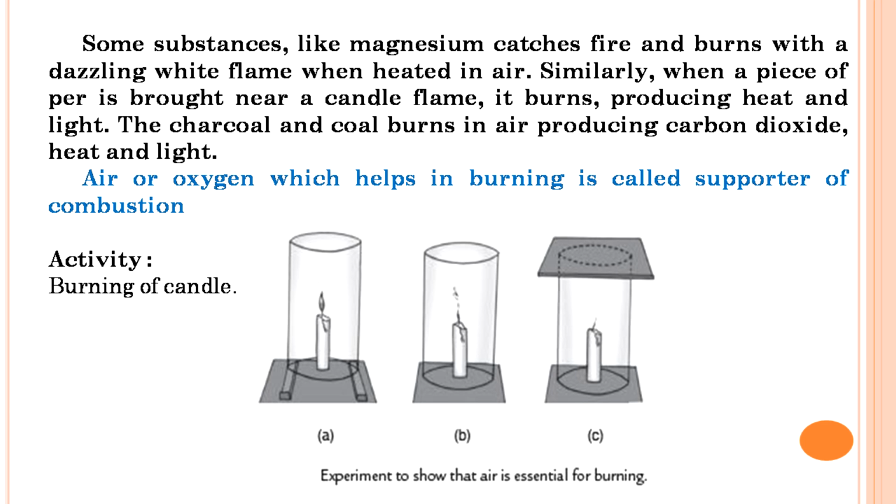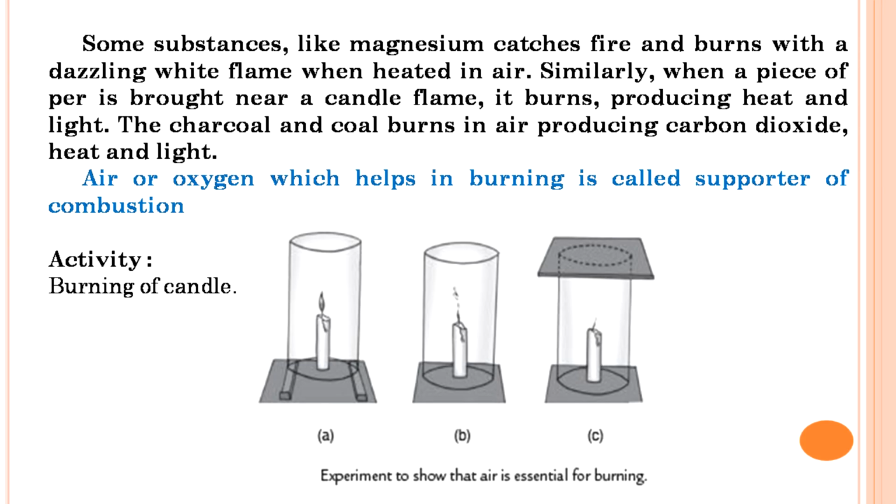Now air or oxygen which helps in burning is known as the supporter of combustion. You might have seen that whenever we burn the candle, if there is a lot of air, the candle is not able to burn. So what is the reason behind that? We are telling that air is supporter, but when the flow of air is more, the candle is not burned there. So an adequate amount of air is required for the combustion of anything. For different fuels, that adequate amount of air will be different depending upon their chemical formula, the chemical reaction that takes place between them.